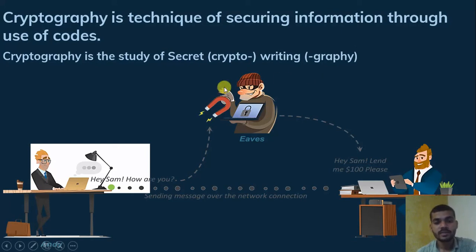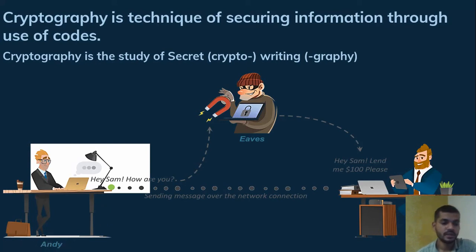So what is the meaning of the word cryptography? Crypto means secret and graphy means writing. It is the study of secret writing. That is the meaning of cryptography. Take one example here.